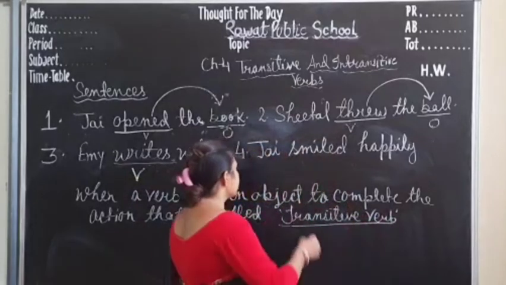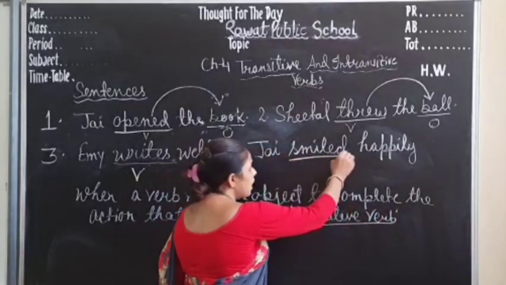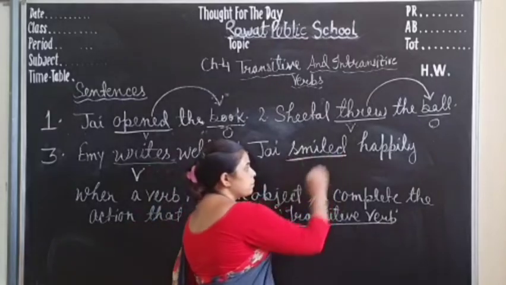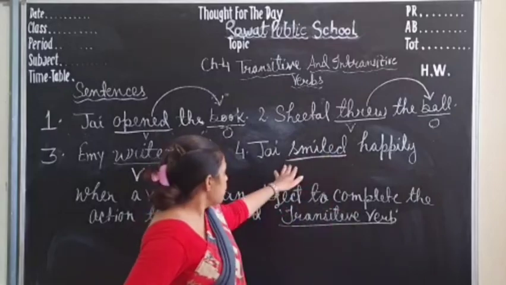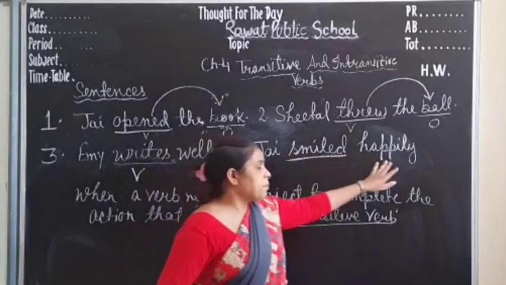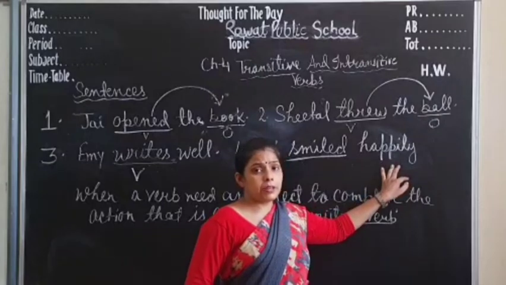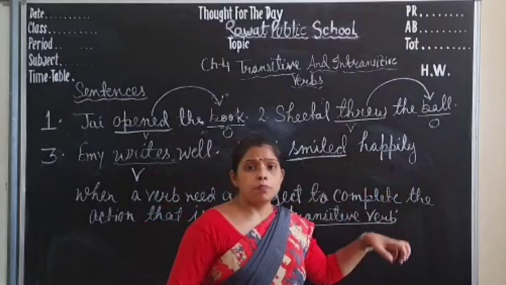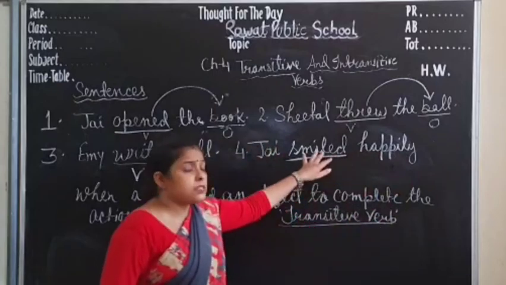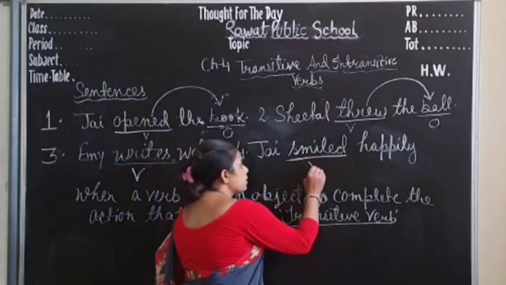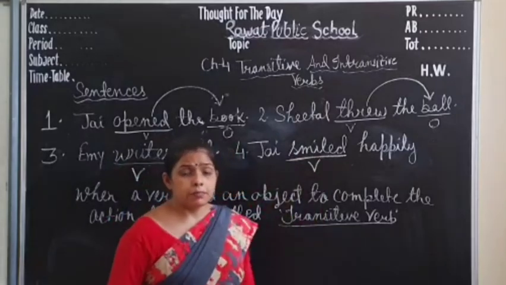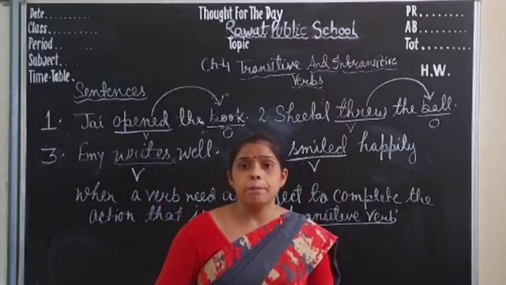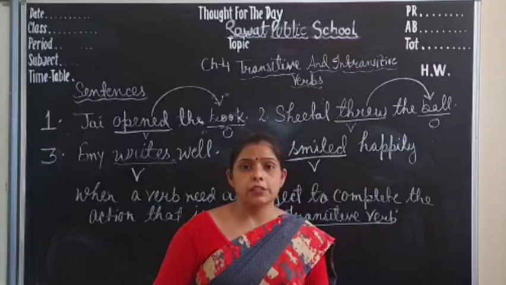Now, next, Jack smiled happily. What action is being done here? Smile. In which manner is he smiling? Happily. He is smiling happily. So this sentence also does not have an object, but it is meaningful. That verb is also meaningful. It means in this sentence the action is completed by the subject.